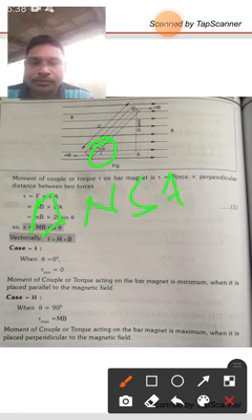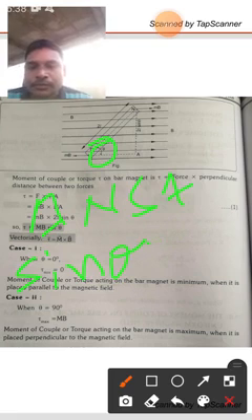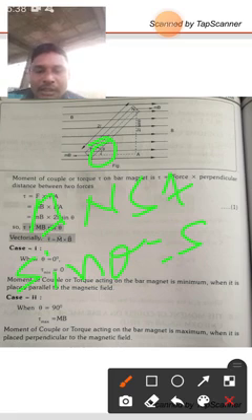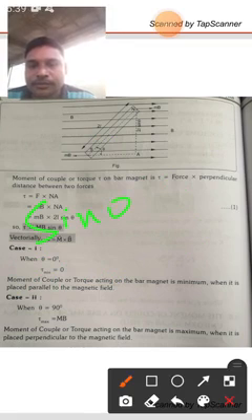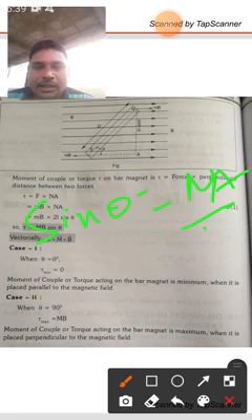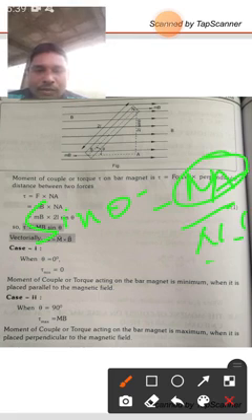sin theta is equal to opposite side by hypotenuse, that is sin theta is equal to NA by NS. We don't know NA, and we know very well NS.